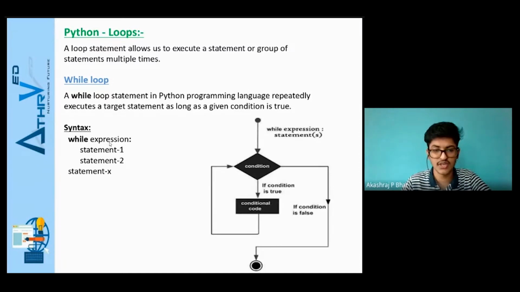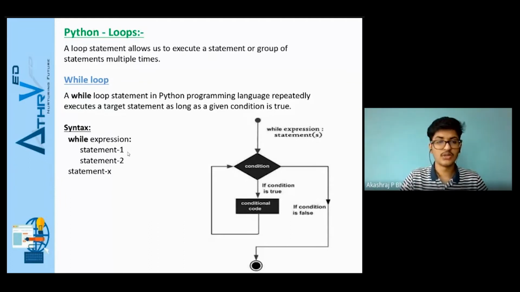In this way, it will continuously keep checking the condition, and until this expression is true, statements 1 and 2 will be continuously iterated. If your condition is wrong, there might be a chance of the statements getting iterated infinitely. We'll see one example for that later. So you need to be a bit careful when we define conditions with the while loop. That is it regarding while loop.